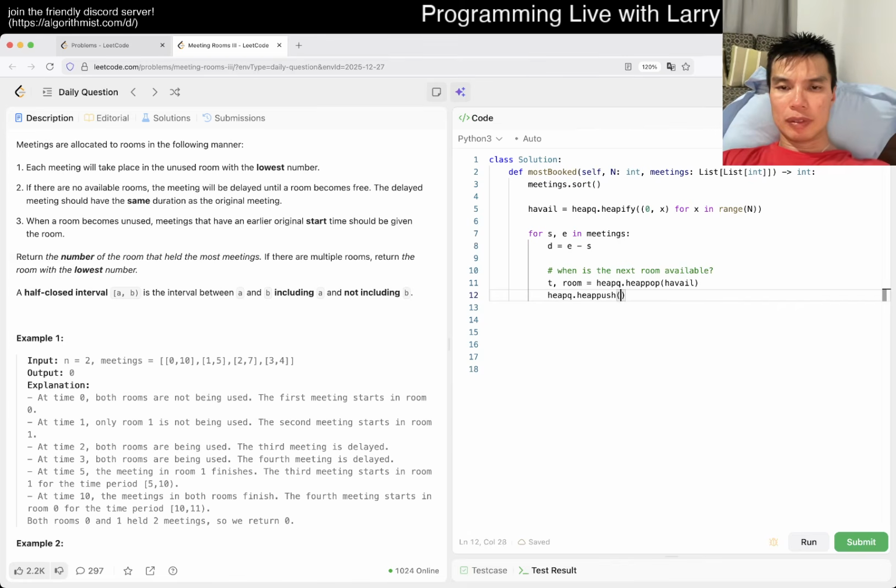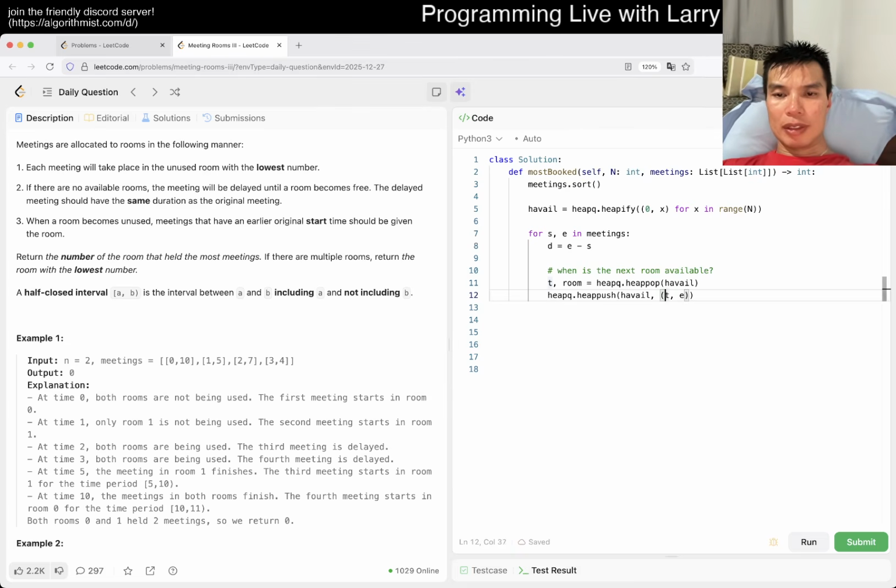Push, because this is the first time that this is available. So now we want either the time t or e. Well, t is the time plus d, so it's the max of these two, whichever one is later. That's the next time this is available.